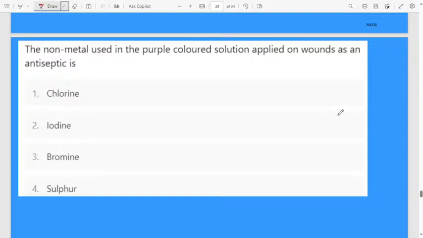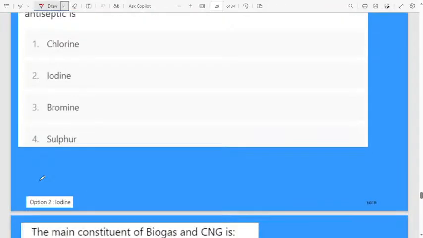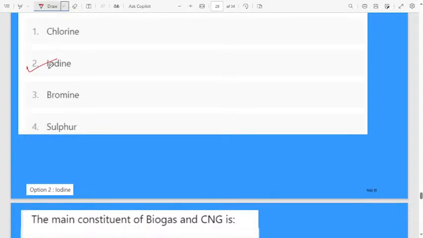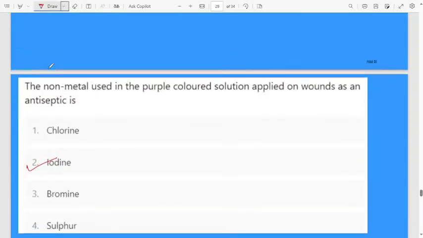The non-metal used as a purple colored solution applied on wounds as an antiseptic. Which is the non-metal? It is purple in color, and normally we apply it on the wound. The first option is chlorine, second one is iodine, third one is bromine, fourth one is sulfur. Iodine, yes, very easy question. The non-metal that is purple in color and that we apply on the wound is iodine.